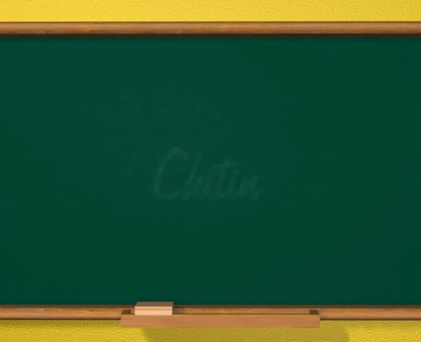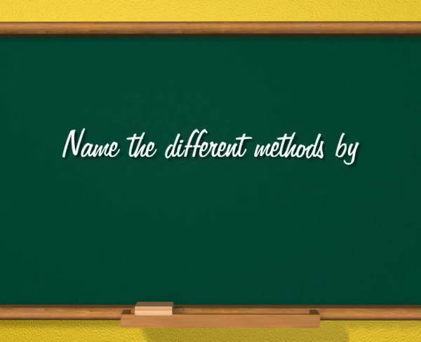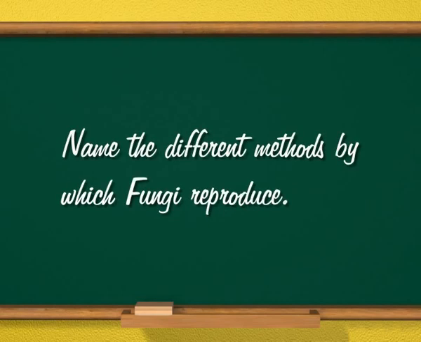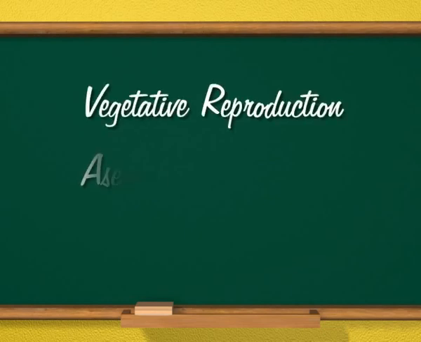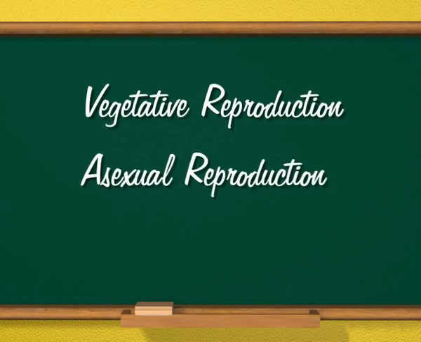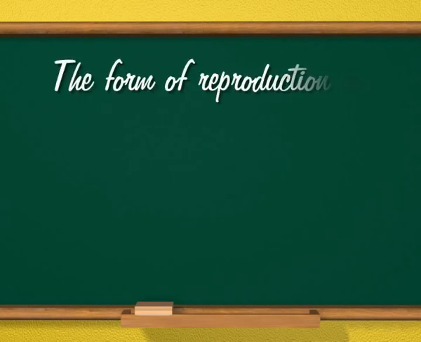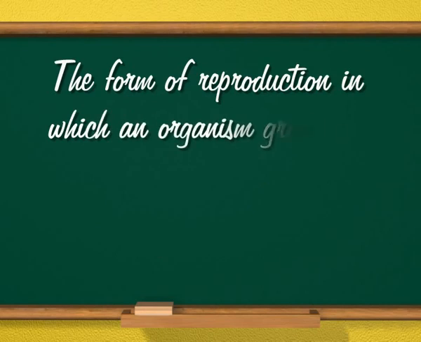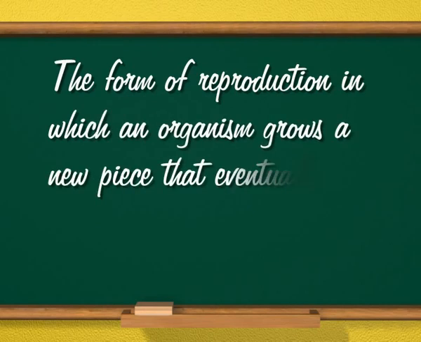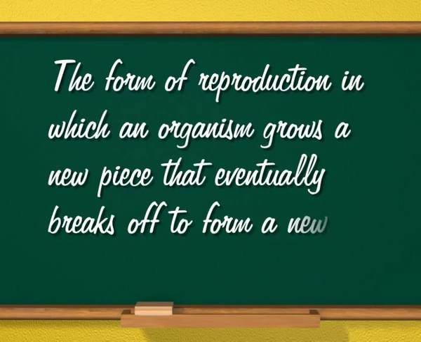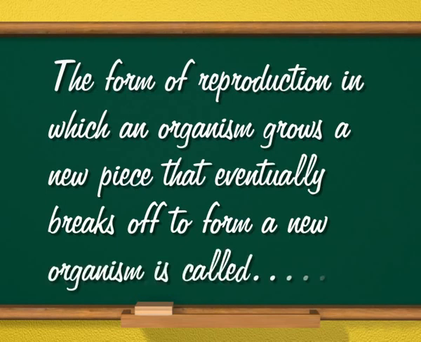Next question. Name the different methods by which fungi reproduce. The answer is the fungi reproduce by all three methods: vegetative reproduction, asexual reproduction, and sexual reproduction. Question. The form of reproduction in which an organism grows a new piece that eventually breaks off to form a new organism is called?